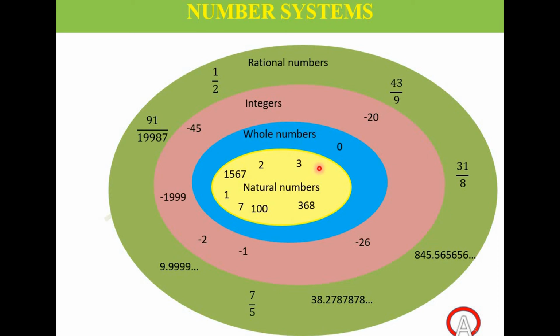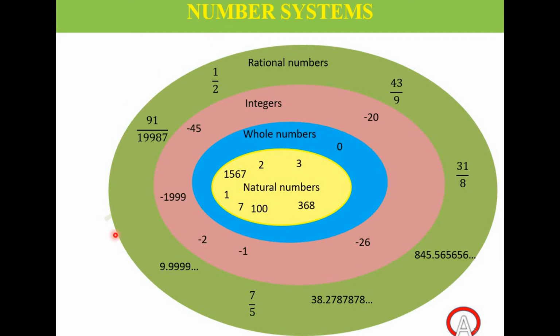Now when we also added fractions to it, we together call them rational numbers. So are all integers rational numbers? Yes. In the pictorial representation also, the integer system comes inside rational numbers.